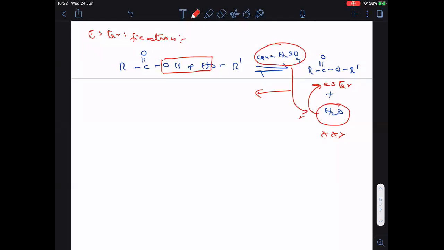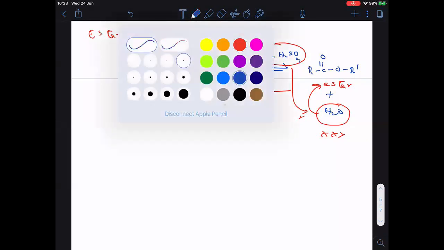Please make a note here. To avoid the backward reaction, water should be removed as it is formed. Who will remove the water? Sulfuric acid. It is the dehydrating agent, so it will remove the water. Hope you are able to understand that point.